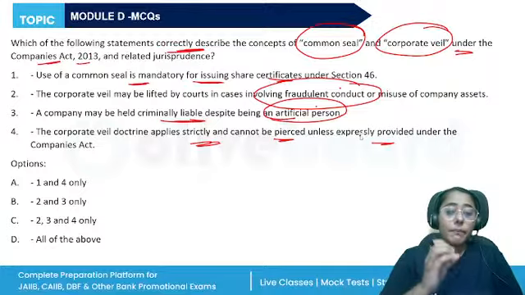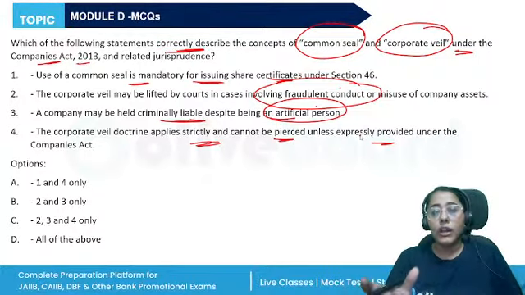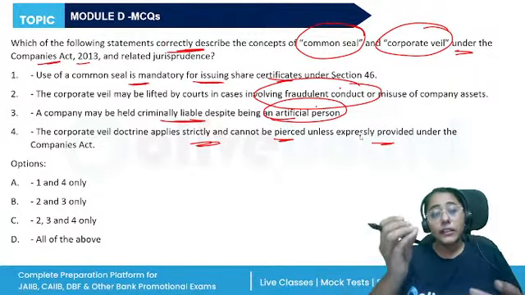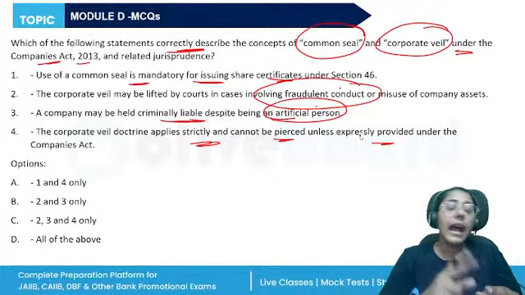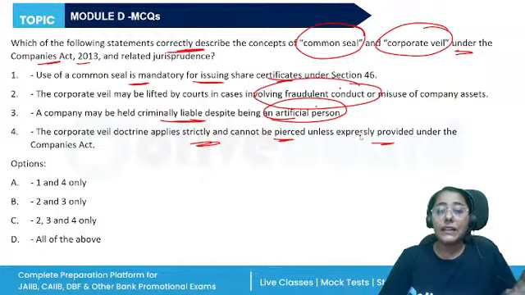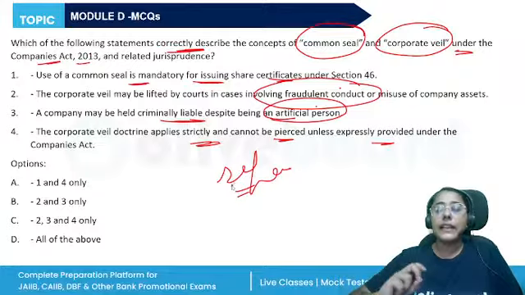Yes, if there is misconduct involved, if there is a dispute involved, or the directors of the company have been involved in insider trading, the court can lift this veil and reveal who is actually behind this action. So it can be lifted, it is correct. Third statement, the company can be held criminally liable. Yes, it is an artificial but legal person, a separate legal entity. So the third statement is also correct.